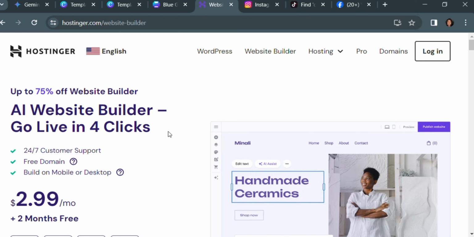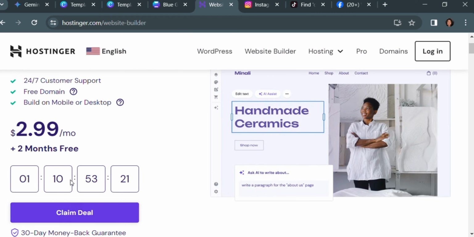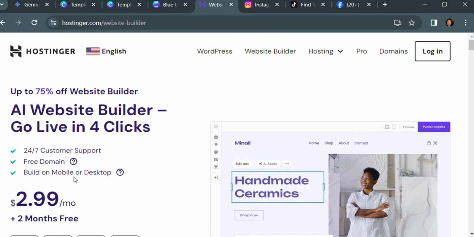However, you need to do a little research on your SEO, sorry, a little research on the topic you want to go into. You need to do a little research on it and how you're going to go about it. You can see it's actually cheap, and where I want us to delve into is their website builder.